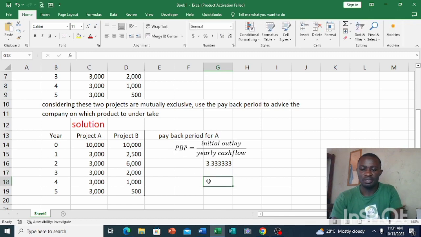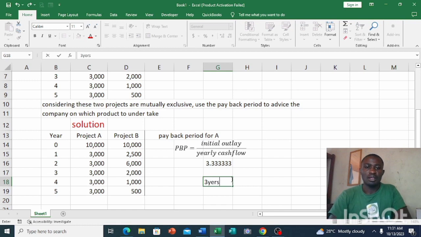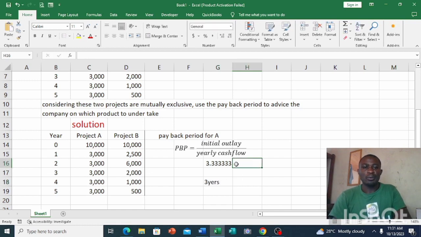Please follow what is happening here. We take the 3 years, remove the 3, and then take this 0.33 and multiply it by 12 in order to have the number of months. This 0.33 is in years and is not 3 months.